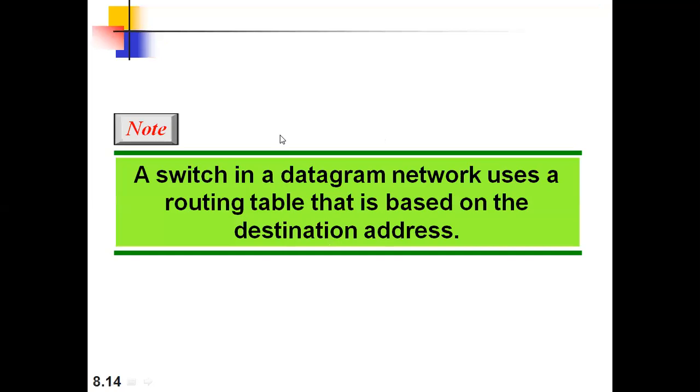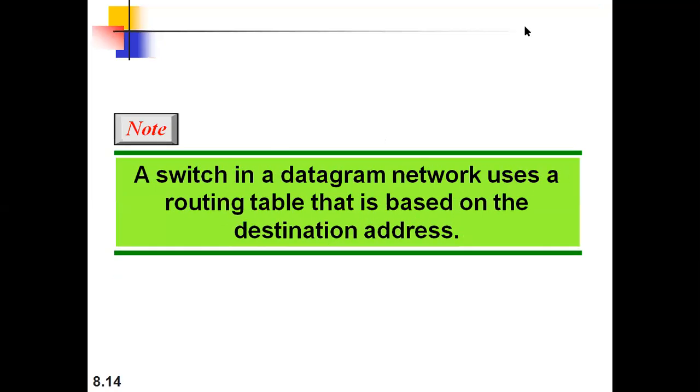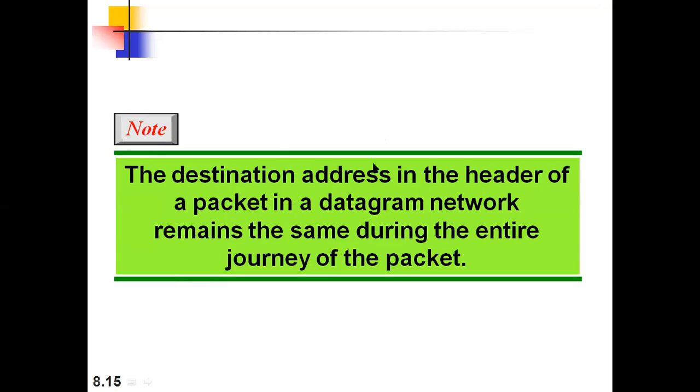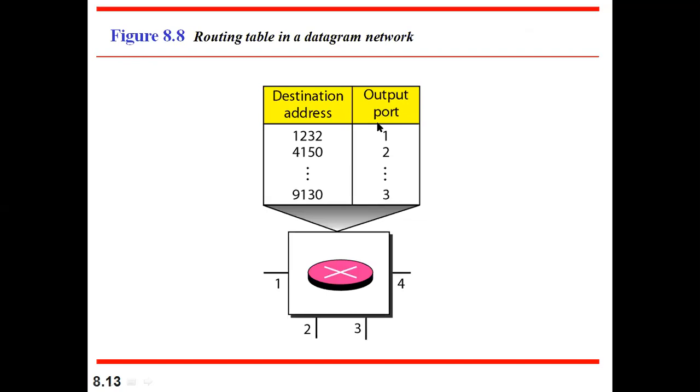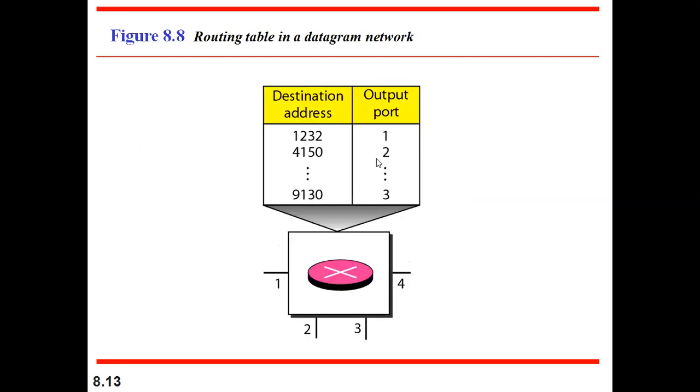So coming to the switch, as I already said, the destination address is in the header. Based on the address, where will be the address of these particular packets? The address of the packets will be specified in the header, because these packets will have some kind of header. That header will contain the source address and destination address. So based on that address only, we will decide the ports.